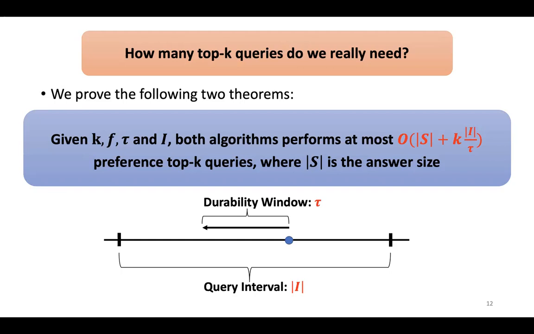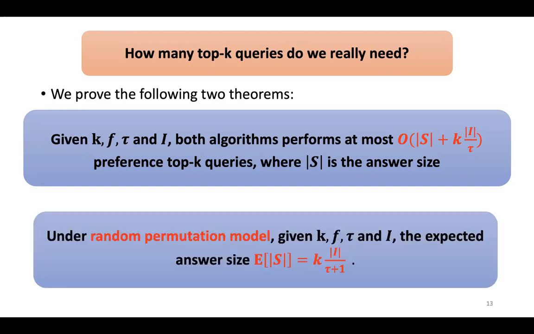We further show that under the random permutation model, given the query parameters, the expected answer size S equals k I over tau plus 1. The random permutation model here is a very general but also practical model, where the scores of the records can be arbitrarily chosen, and we only assume that their arriving order is random.